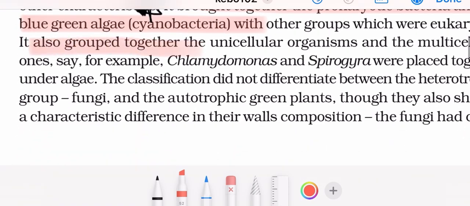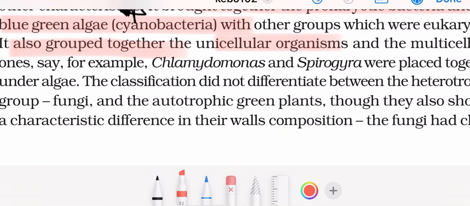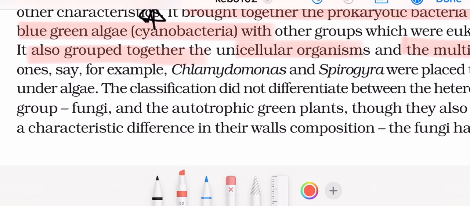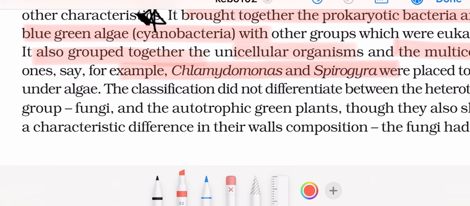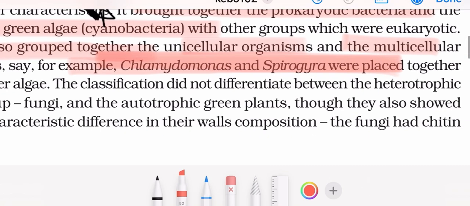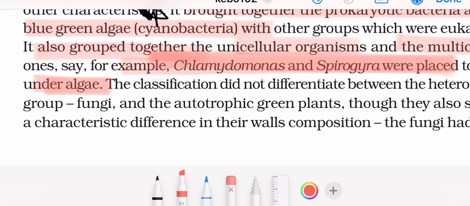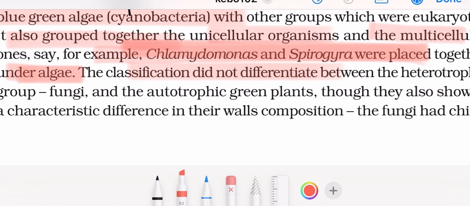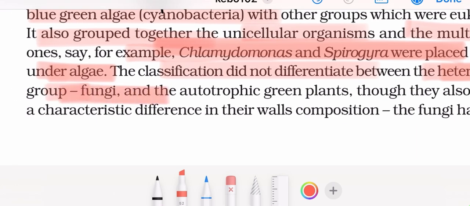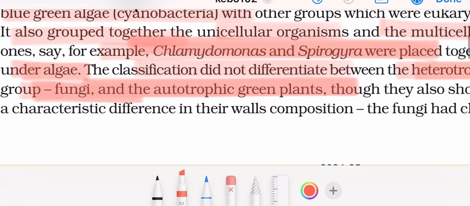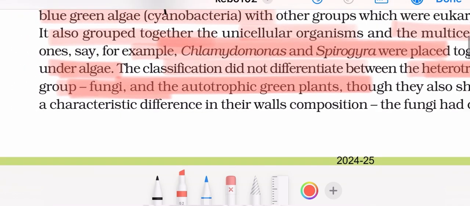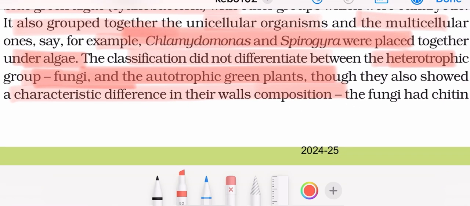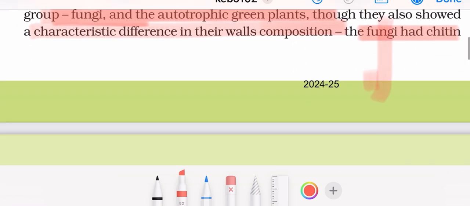It also grouped together the unicellular organisms and the multicellular organisms, for example, Chlamydomonas and Spirogyra. They were placed together under algae. The classification did not differentiate between the heterotrophic group fungi and the autotrophic green plants. They also showed a characteristic difference in their wall composition. The fungi had chitin and the plants have walls made up of cellulose.